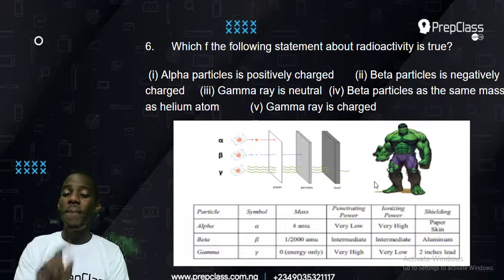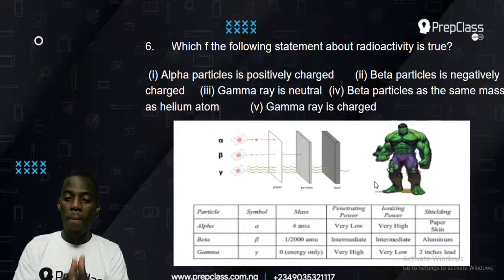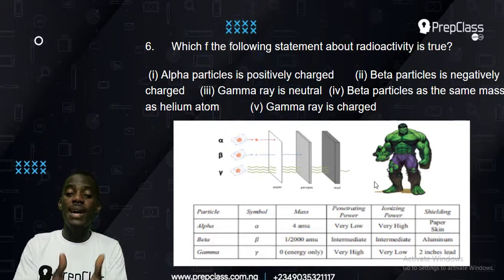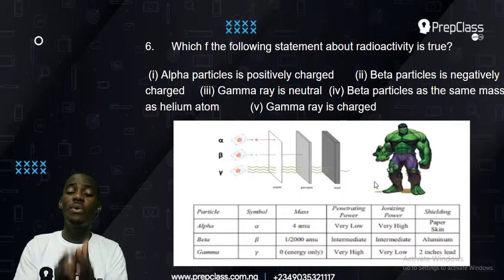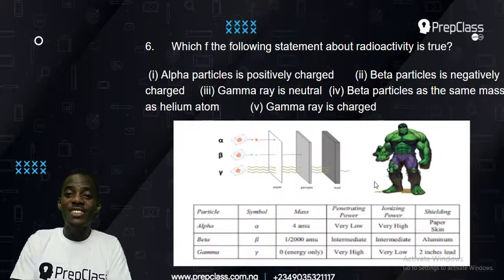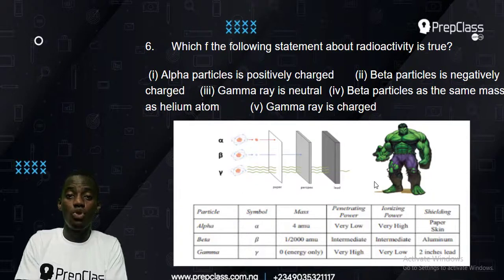But beta has no mass because beta ray is made from electrons, which are negatively charged. So beta ray is negative, alpha is positive, then gamma has no charge because gamma ray is an electromagnetic wave. So it has no mass, it is pure energy. That's why people can say that the Hulk came from gamma ray, because gamma ray is pure energy. It is an electromagnetic wave that travels through no medium.